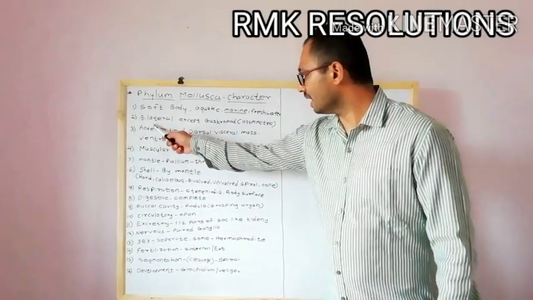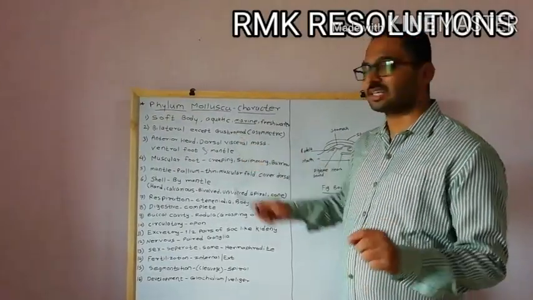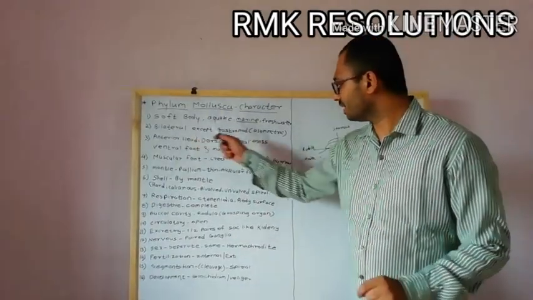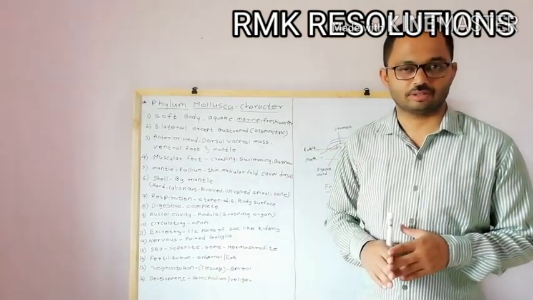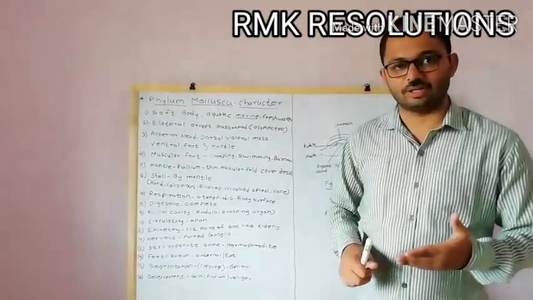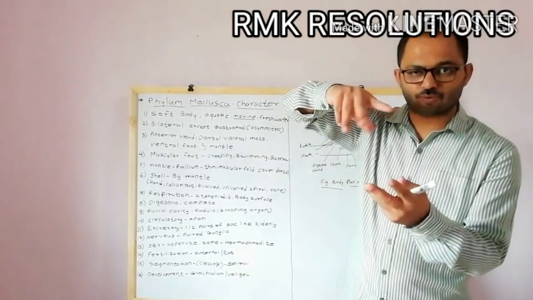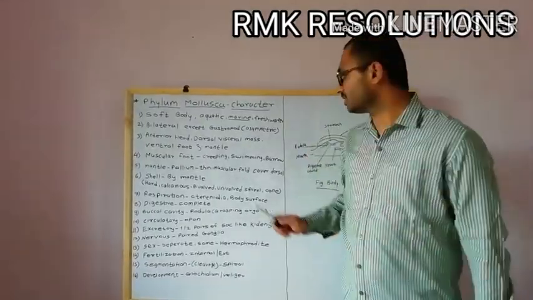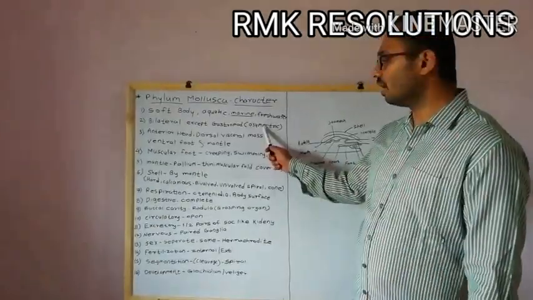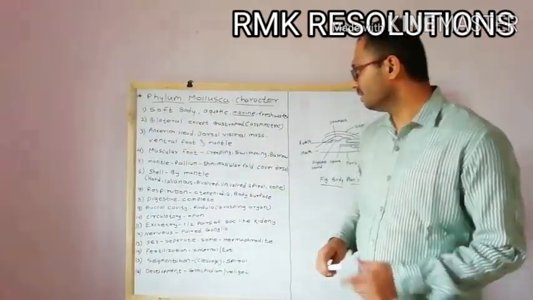So Mollusca have bilateral symmetry, but there is some exception in the case of the class Gastropoda. Gastropoda don't have a bilateral symmetry, they are asymmetric in nature. That is, Gastropoda lose their symmetry during their development due to the torsion action. Torsion means what? It is the act of twisting. So due to the torsion action, the gastropods lose their symmetry and are asymmetric in nature. Otherwise, Mollusca have bilateral symmetry.